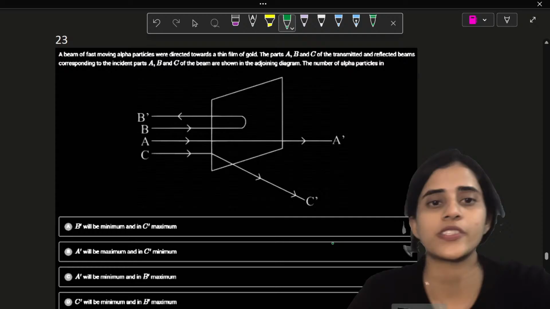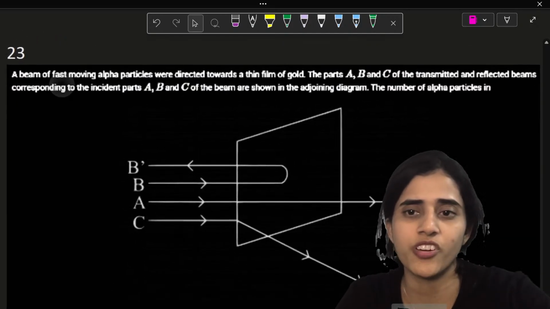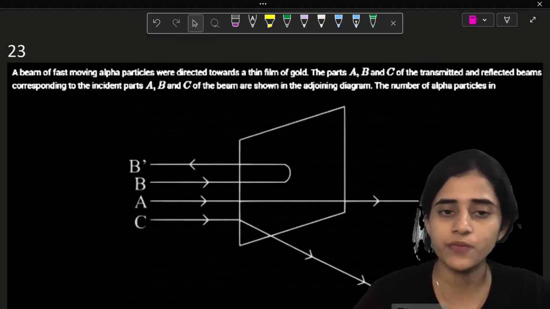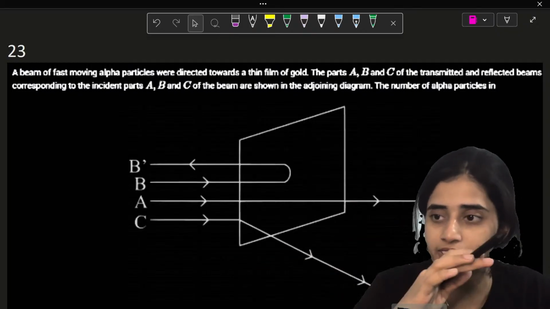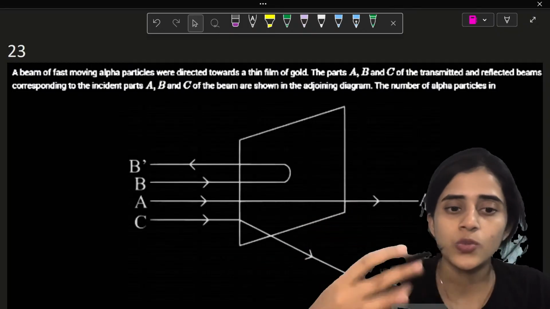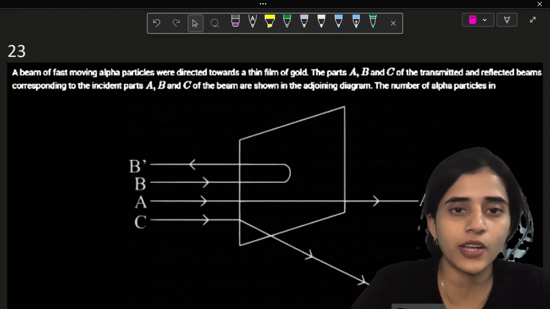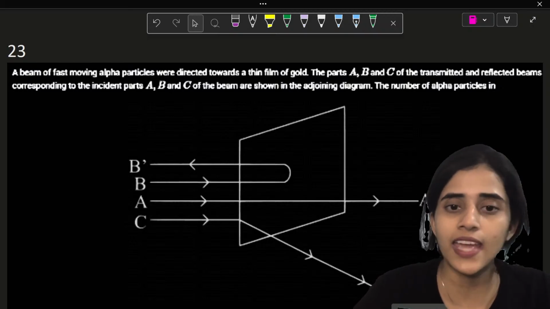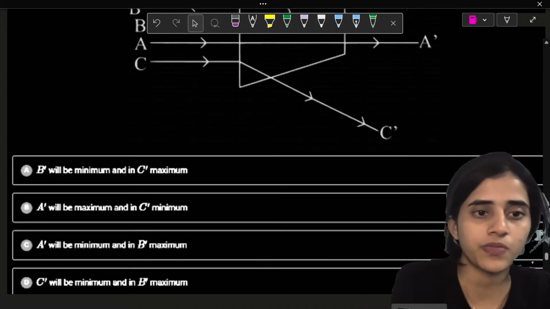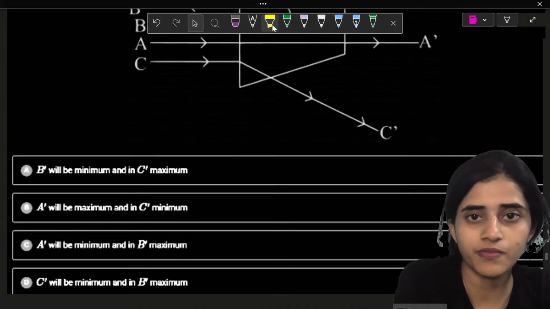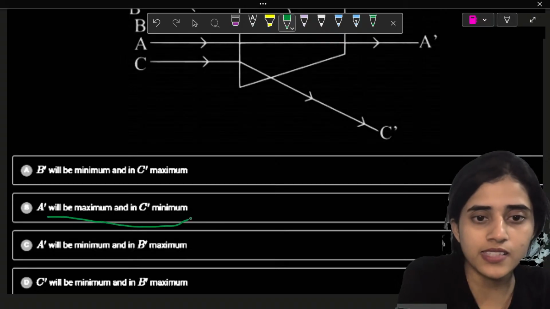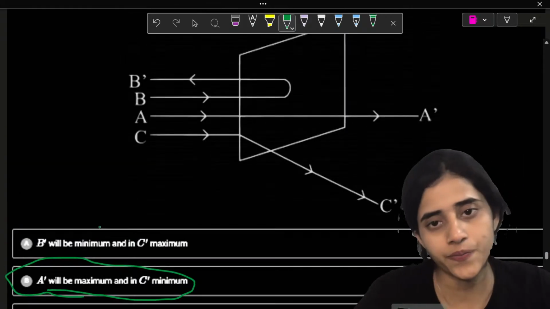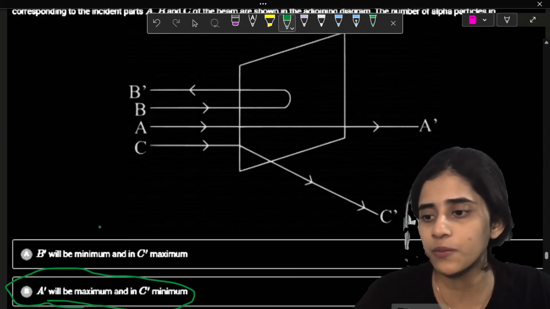Okay, let's look at the next question. It might not be clear to you, sorry for that. So, just look at the figure. There are some alpha particles that are moving. A is moving fast, B is deflected backwards, C is deflected slightly. Which one will be the most? Obviously A, because according to the alpha scattering experiment, most of the atom is empty. So A has to be maximum. A is maximum here and C is minimum. A is not maximum anywhere else, so it should be option B. Because most of the atom is empty. It's already proved.